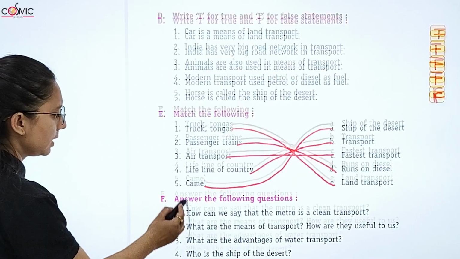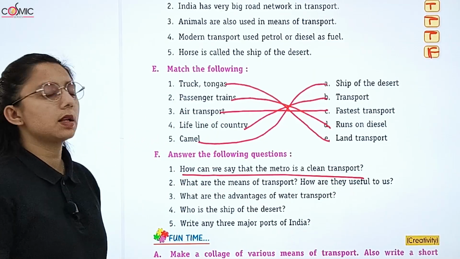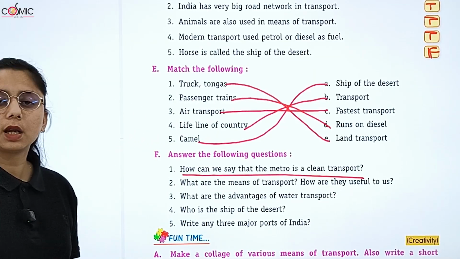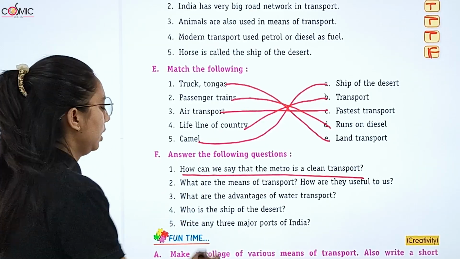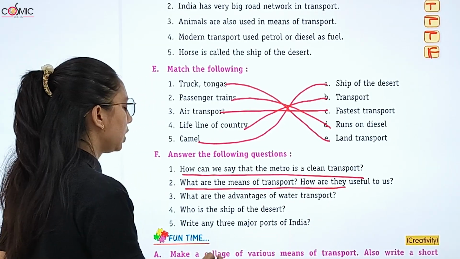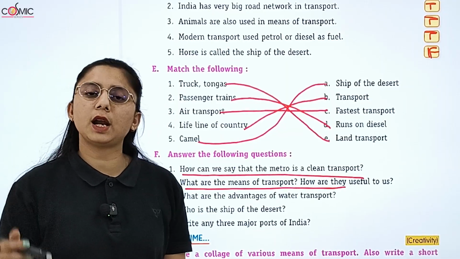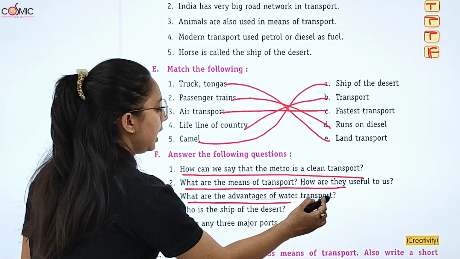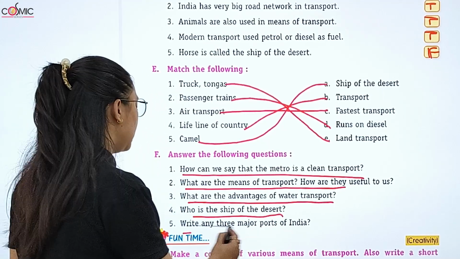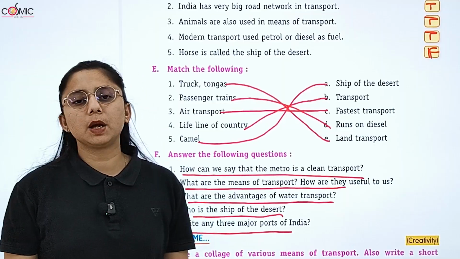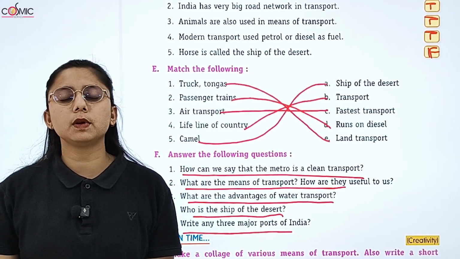Now we have to answer the following questions. How can you say that metro is a clean concept? Because it is very clean, you must have traveled in the metro sometime, it is very clean. What are the means of transport and how are they classified? We have three means of transport: land transport, water transport and air transport. Advantages of water transport. Who is the ship of the desert? Camel. And write any three major ports. Mumbai, Visakhapatnam and Chennai. These are the three major ports that we have studied.